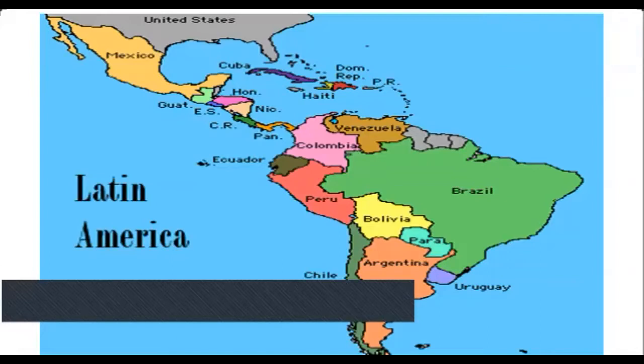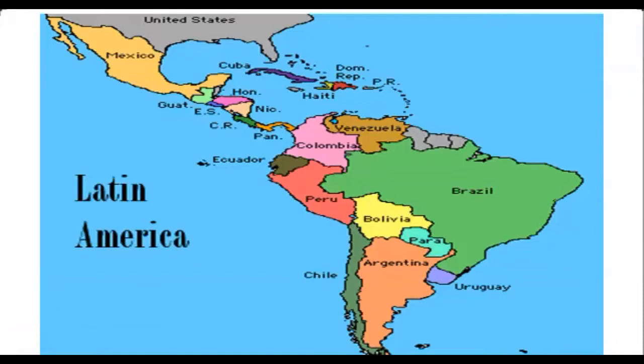Cuba, Haiti, then Middle America below North America and the southern side of Mexico, then all of South America. That region is known as Latin America. Understood? South America, Middle America and the West Indies islands together are known as Latin America. That is the location of Latin America.